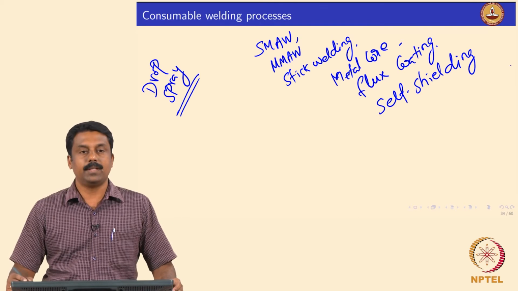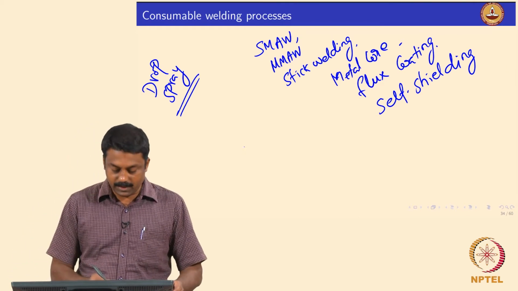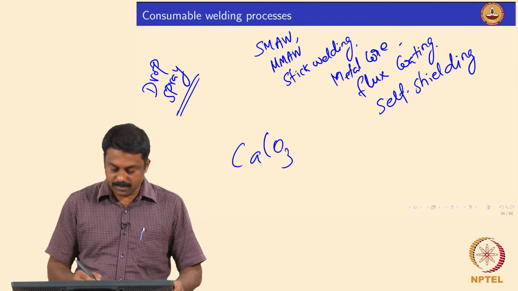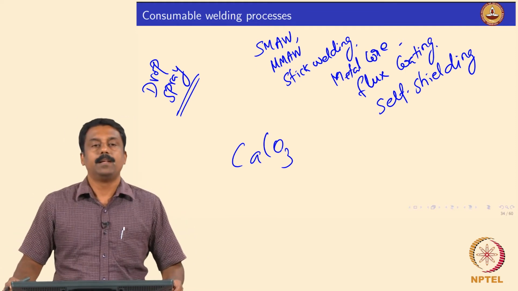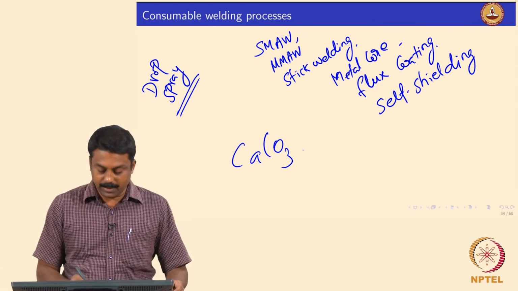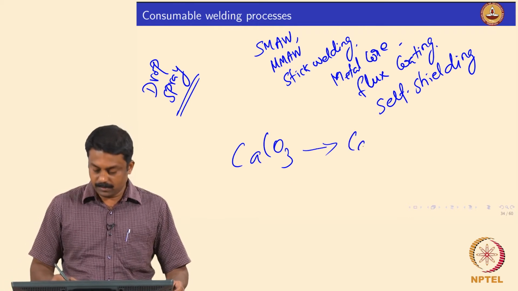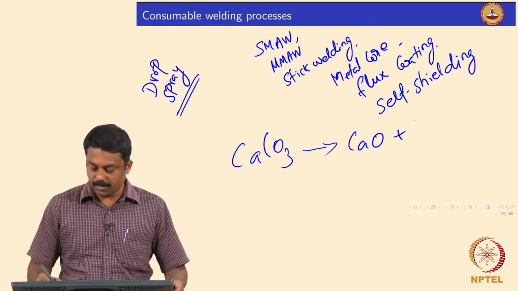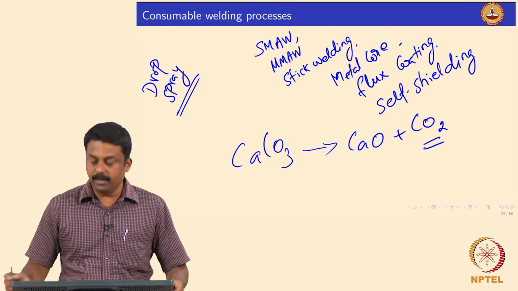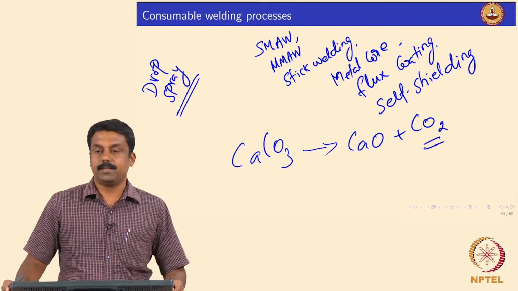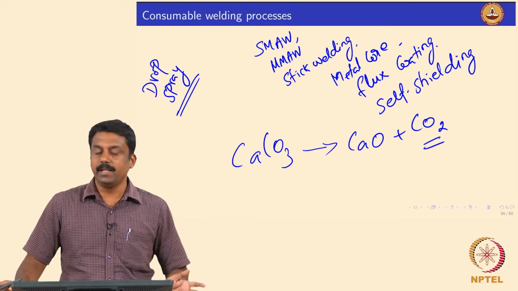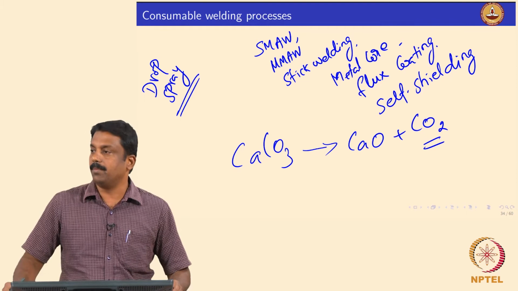One of the examples I showed you in last class, the flux contains calcium carbonate. When you heat it up, it decomposes into calcium oxide plus carbon dioxide, and this carbon dioxide generates the required shielding and arcing gas required for striking an arc and protecting the weld pool.